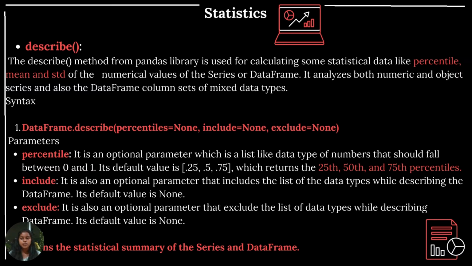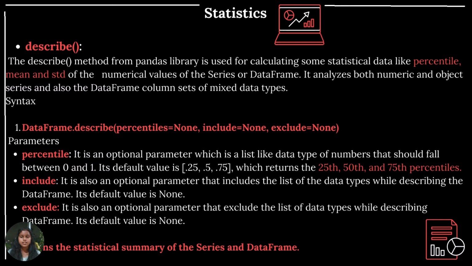The second parameter, include, is also an optional parameter that includes the list of data types while describing the data frame. Its default value is none. The third parameter, exclude, is also an optional parameter that excludes the list of data types while describing the data frame. Its default value is none. In the code, we are using the default values for the describe function.